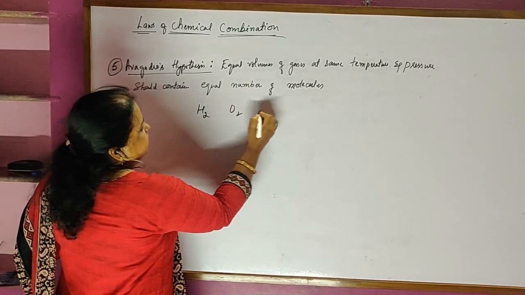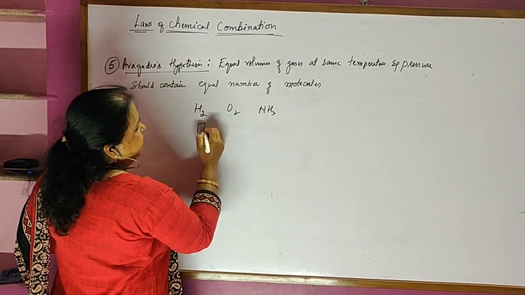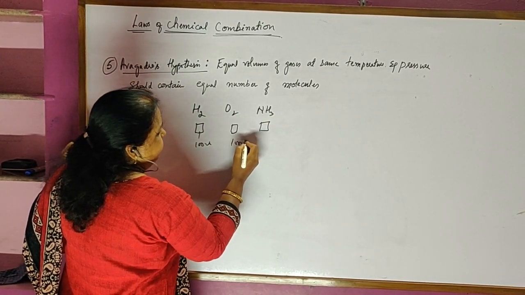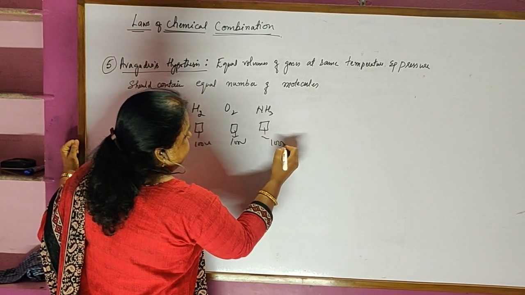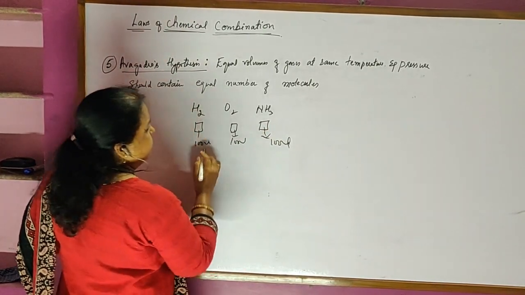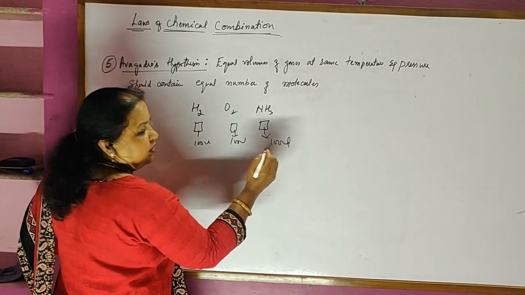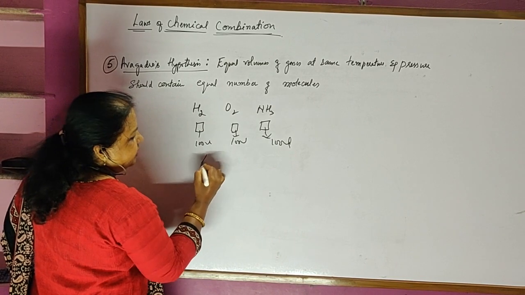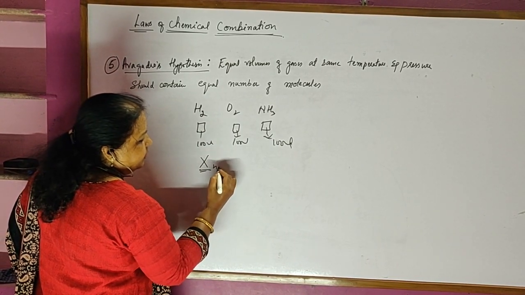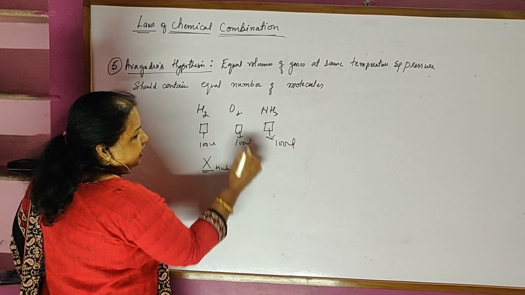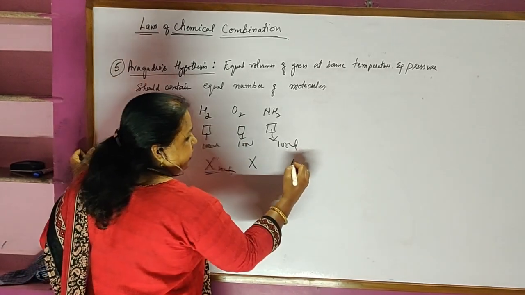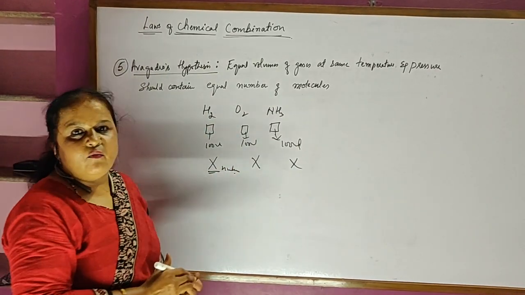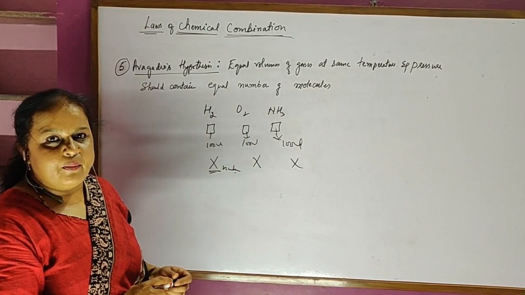Suppose you have taken hydrogen, oxygen and ammonia, 100 ml of hydrogen, 100 ml of oxygen, 100 ml of ammonia, and in all three you have maintained the same temperature and pressure. If the hydrogen contains X number of molecules, oxygen also will have X number, ammonia also X number. The same number of molecules will be present in the same volume if we maintain the same temperature and pressure.